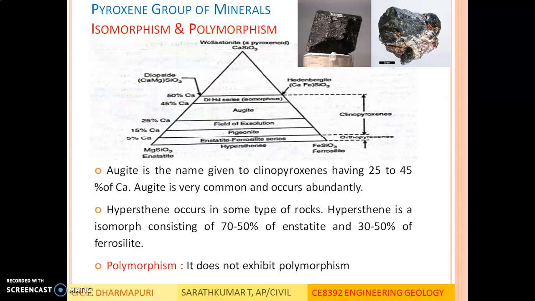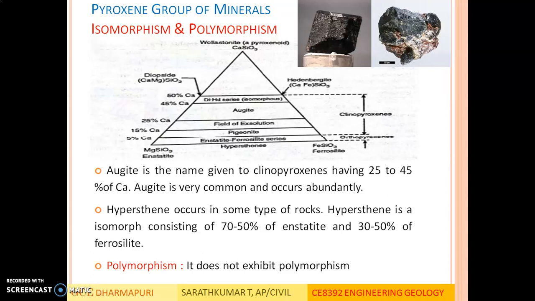Hypersthene is an isomorph consisting of 70 to 50% of enstatite and 30 to 50% of ferrosilite. So if the mineral contains 70 to 50% of enstatite and 30 to 50% of ferrosilite, it is called hypersthene. Similarly, isomorphism exists between diopside and hedenbergite, the middle portion of the triangle. Augite is the name given to clinopyroxenes having 25 to 45% of calcium.